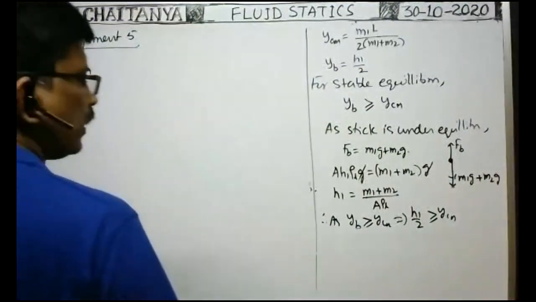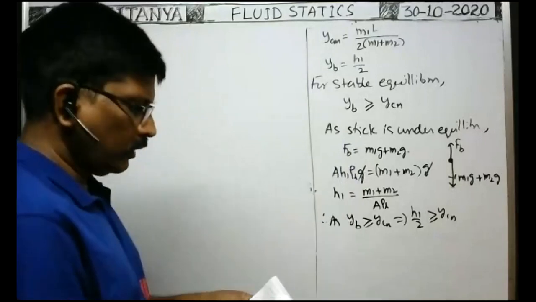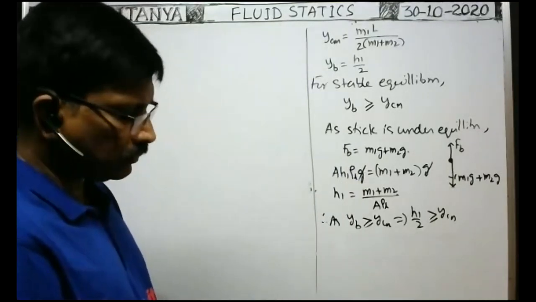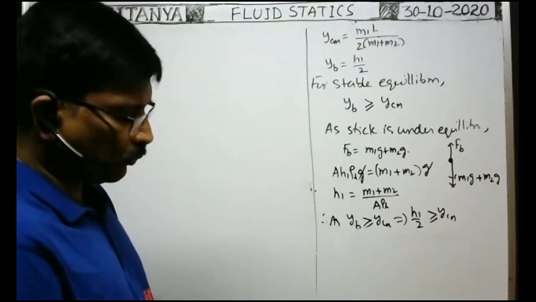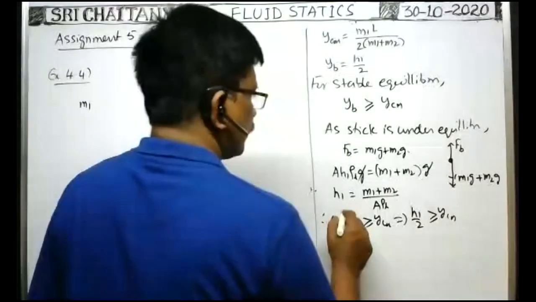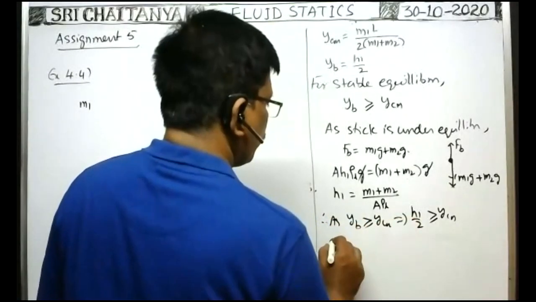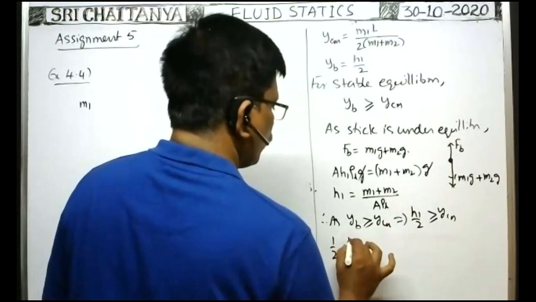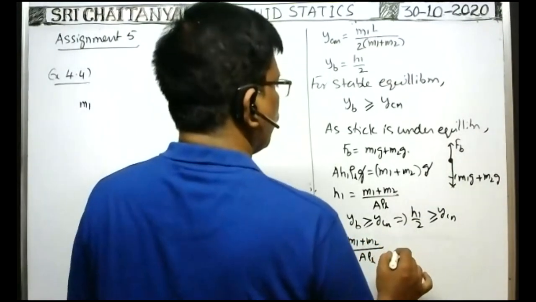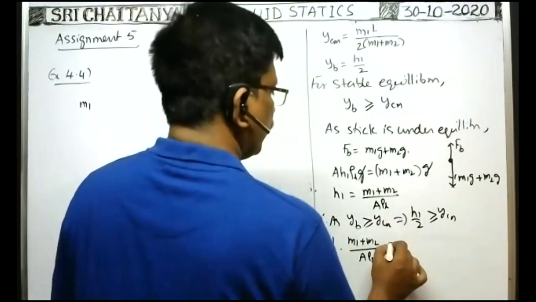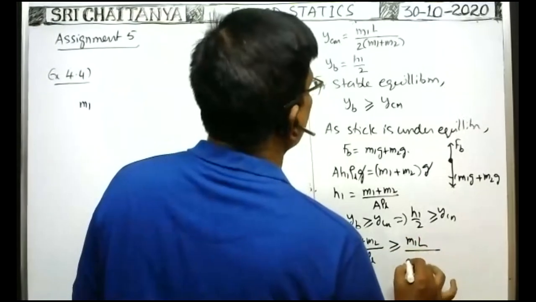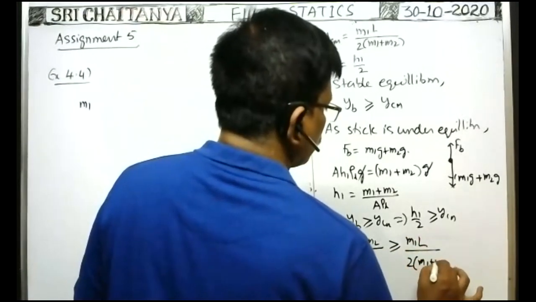Keep h1 like this, because the problem is to find the minimum value of the mass m. They ask for the minimum mass. Right, this is correct. Here 1 by 2 into h1 means m1 plus m2 by A into rho L, greater than or equal to YCM, which means m1 L by 2 into m1 plus m2.